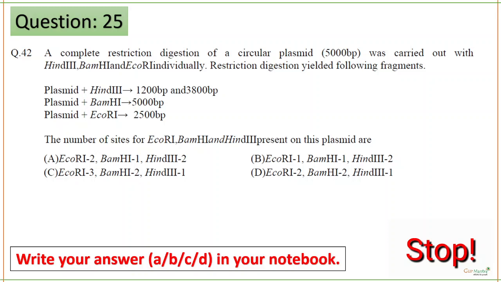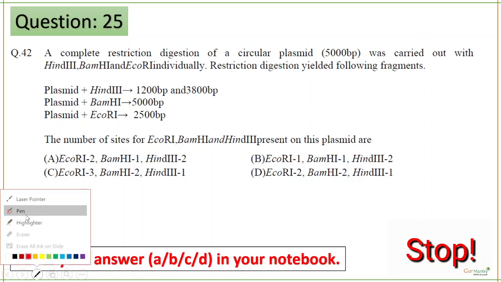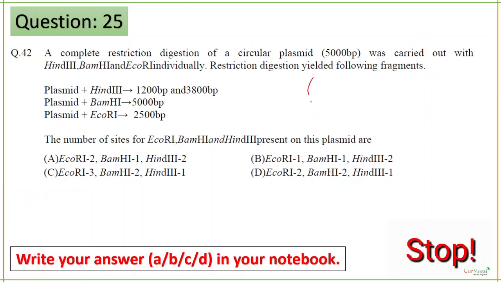So a complete restriction digestion of the circular plasmid was carried out with HindIII, BamHI, EcoRI. So these are the products given, like plasmid and HindIII, how many base pairs. From these products you have to find out how many restriction sites are present on that particular plasmid. Very simple question. You have a plasmid and HindIII is the cutting enzyme and you're getting two fragments, one is 1200 and 3800. So apply very simple logic. Okay, so you have a plasmid.